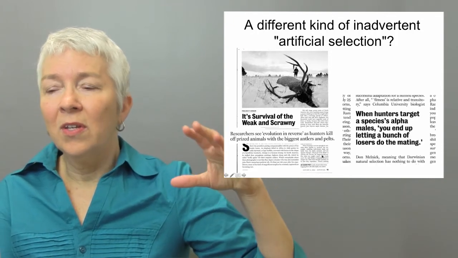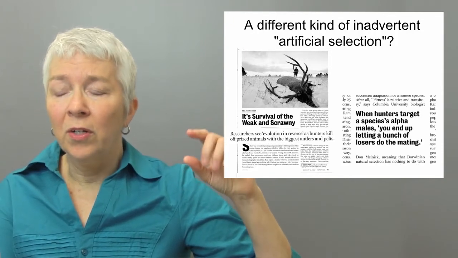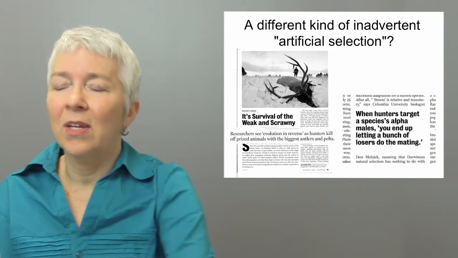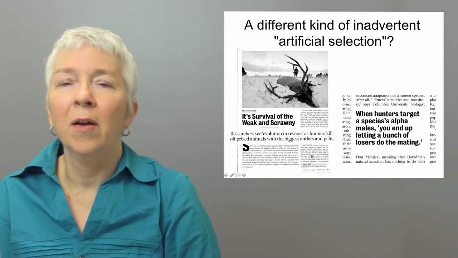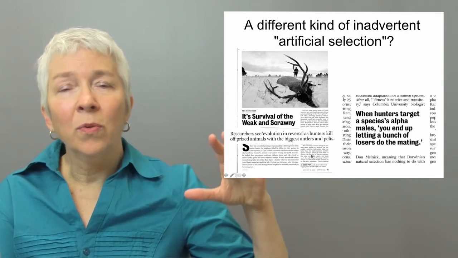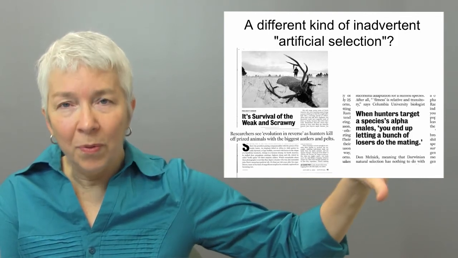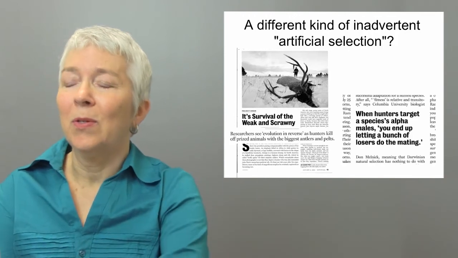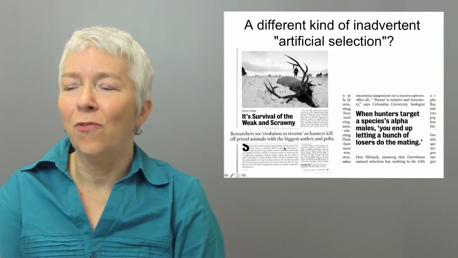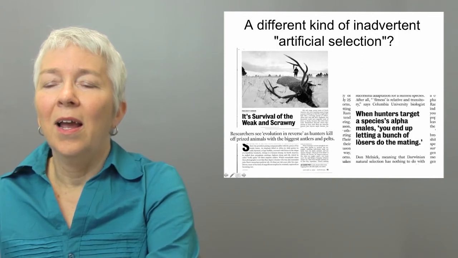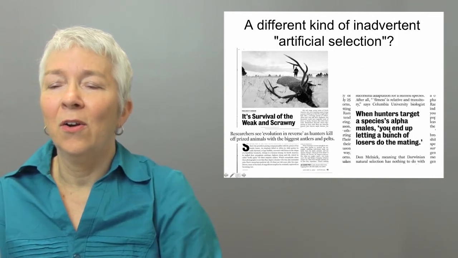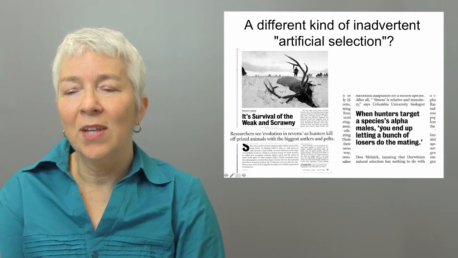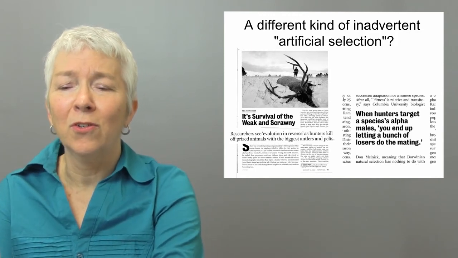because hunters tend to preferentially shoot individuals that have the largest antlers, as shown here on this particular diagram, then the individuals that are left to reproduce subsequently in the population tend to be the smaller ones, which is why the title of this article is "It's Survival of the Weak and Scrawny." And one has quotes in here such as, when hunters target a species' alpha males, you end up letting a bunch of losers do the mating.